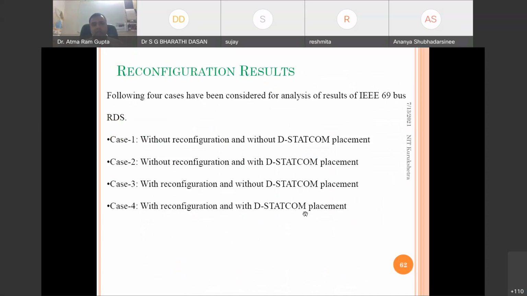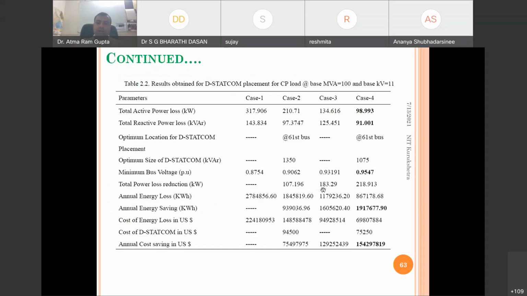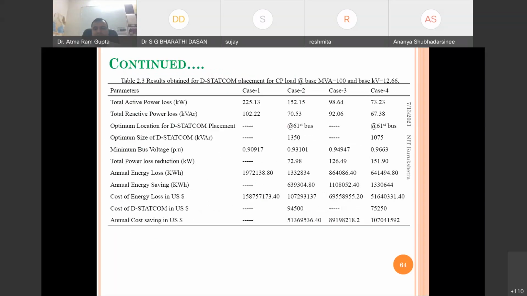Then we can take the case with reconfiguration. So first case without reconfiguration without this STATCOM, and other without reconfiguration with this STATCOM. Then we can take both at a time in case 4, and with a reconfiguration without this STATCOM. So these kinds of cases we can take, and see what will be the annual cost saving. Okay, so these are the cases which have been taken.